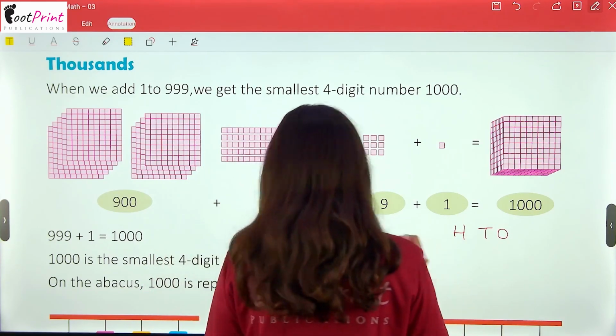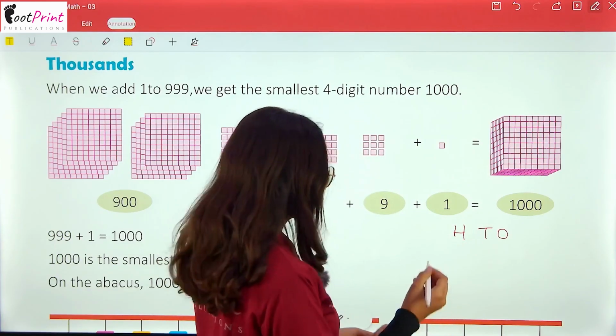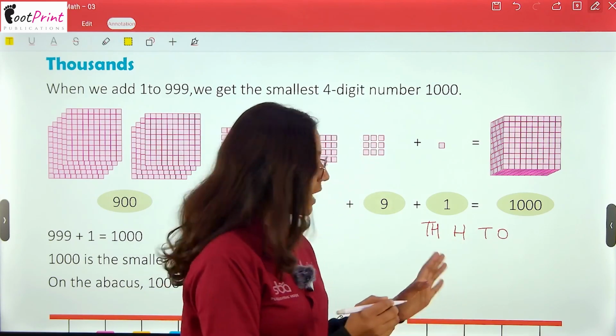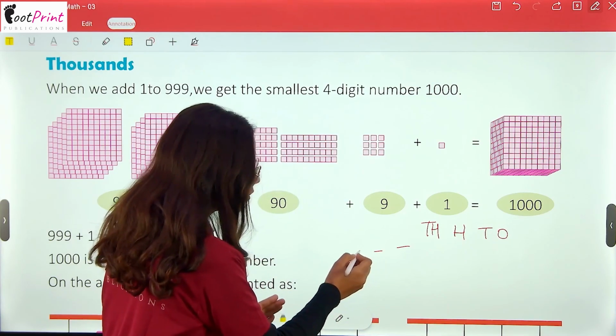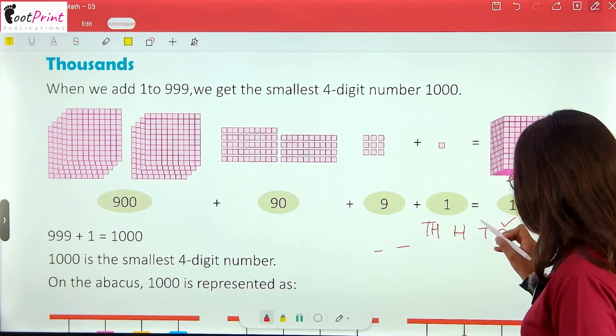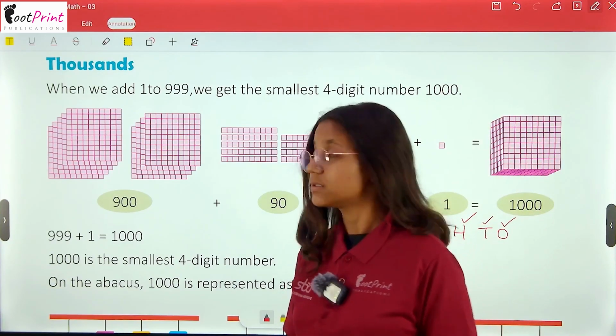After this class, we will understand that there is also one more place, which is known as thousands, and it will go on. We are familiar with ones, tens and hundreds, but what are thousands?